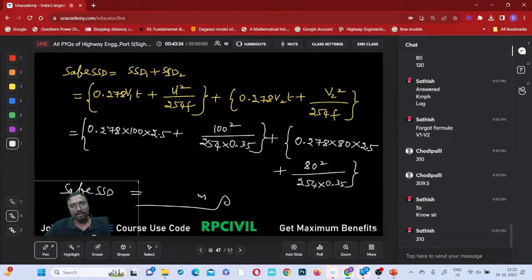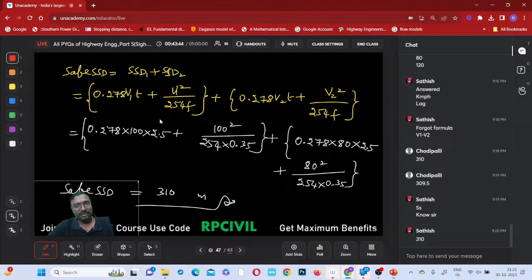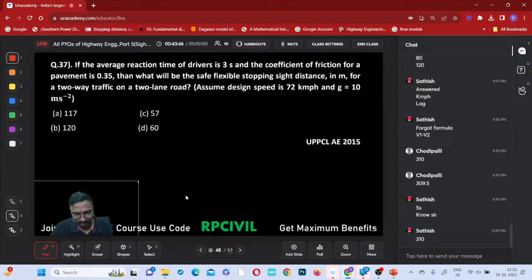Safe SSD will be equal to how many meters? 310 meters approximately you are getting, right? So which option is the correct answer? Option D will be the correct answer, na? Option D will be the correct answer, right? So shall I move on to the next question, the 37th question? Shall I?